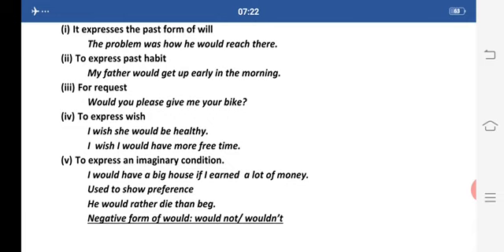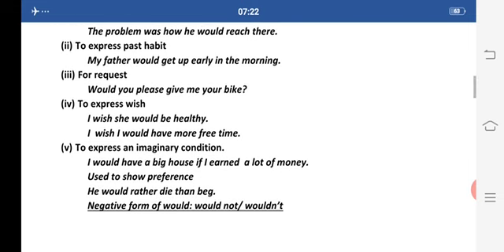So you can see that in the if clause I have used the second form of the verb, that is earned. I am talking about some kind of past thing which was not fulfilled. It means I have some kind of regret for not doing something which was left unfulfilled. So you can see the if clause is having the second form of the verb and the result clause is would have.